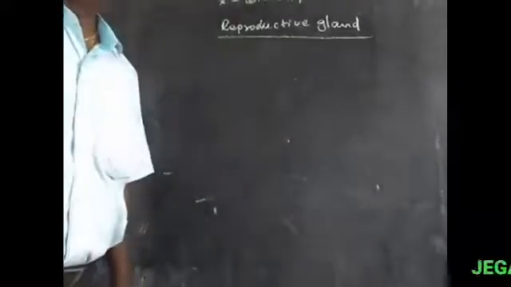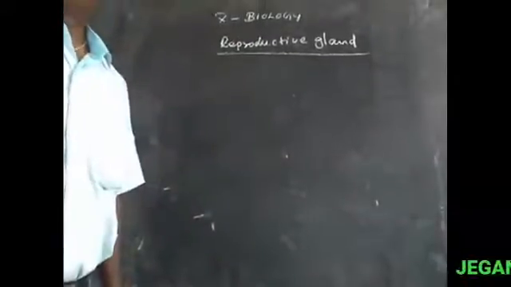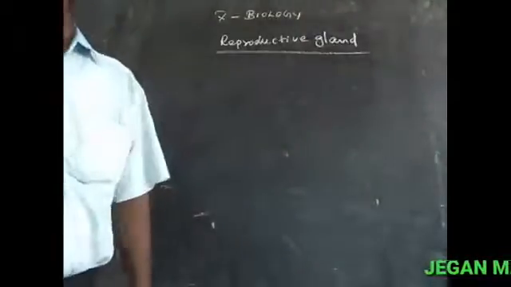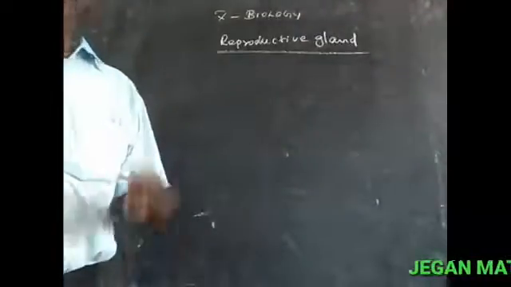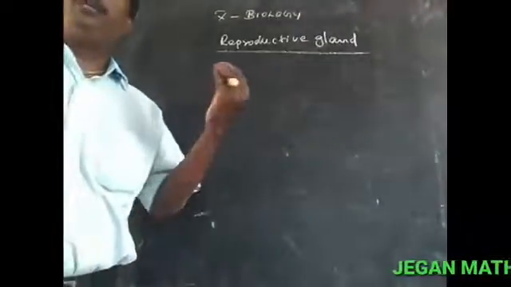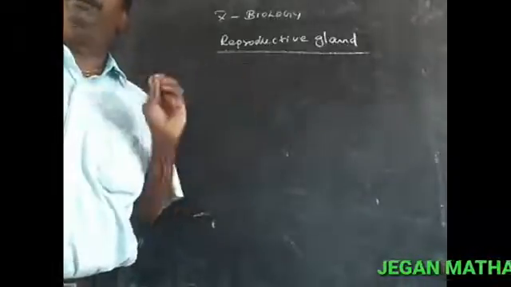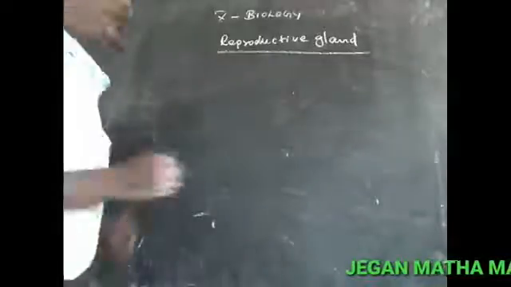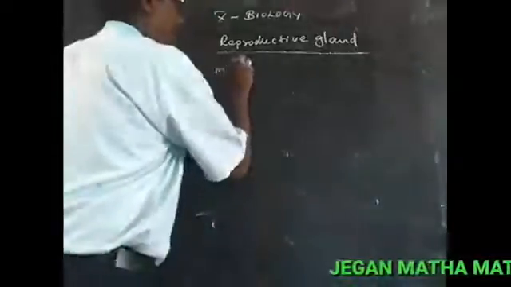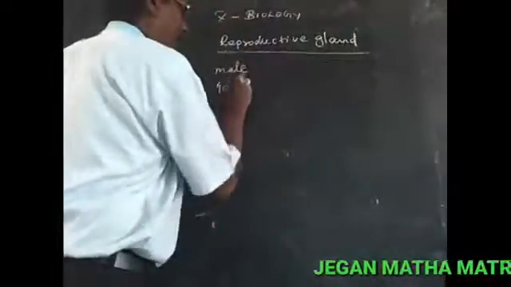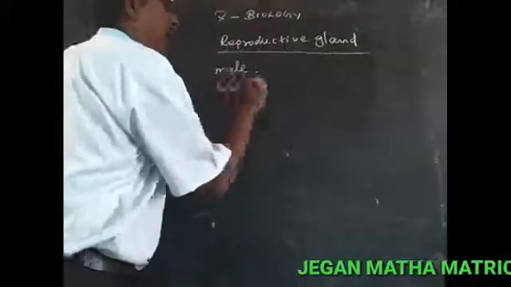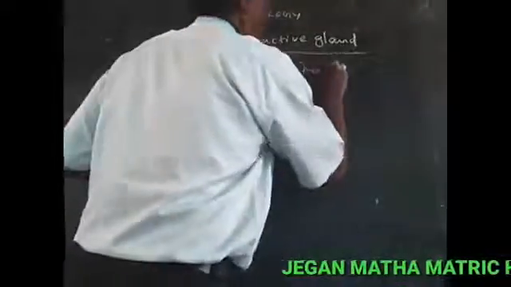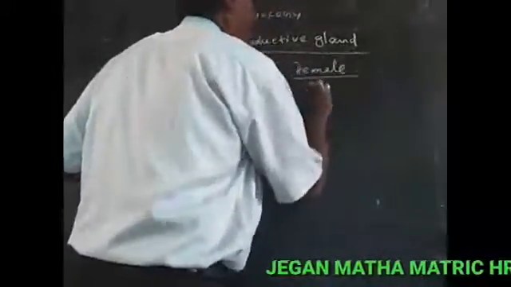And biology. So next topic is reproductive glands. Normally there are two reproductive organs in the human body. The male has a testis. The female has an ovary.